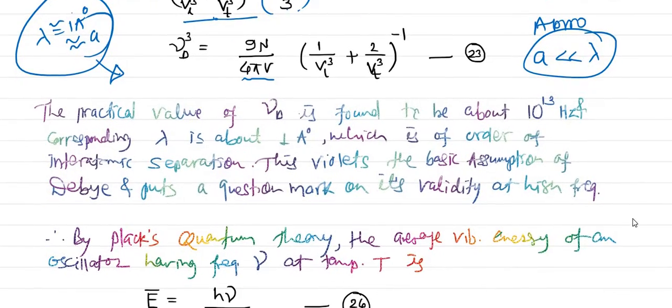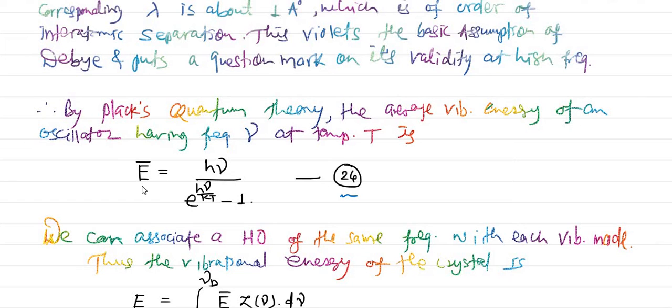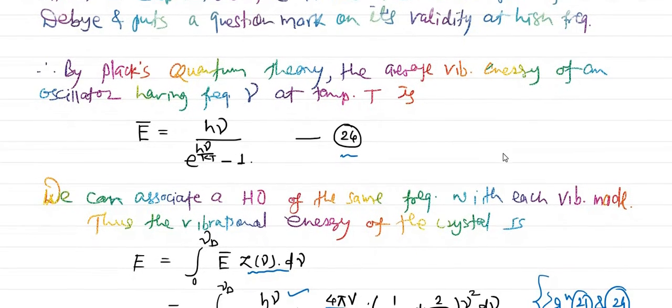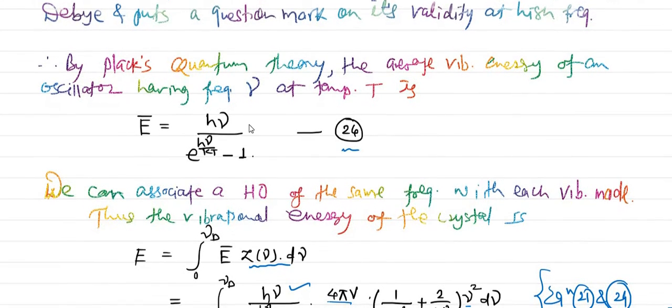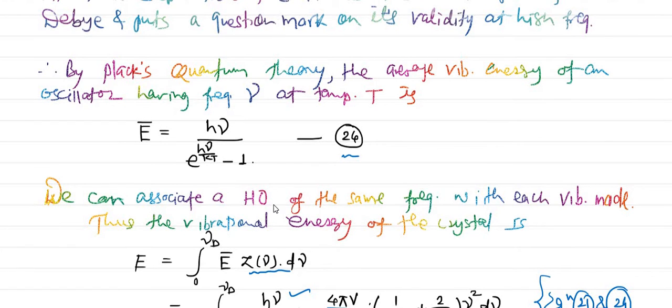Therefore Debye took the help of Planck's quantum theory. According to Planck's quantum theory, the average energy of one oscillator at temperature T vibrating with frequency nu will be h nu divided by e raised to h nu by kT minus 1. And if this is the energy of one oscillator, how many oscillators do we have? z of nu d nu modes of vibration, if we consider a harmonic oscillator of the same frequency for each vibrational mode.